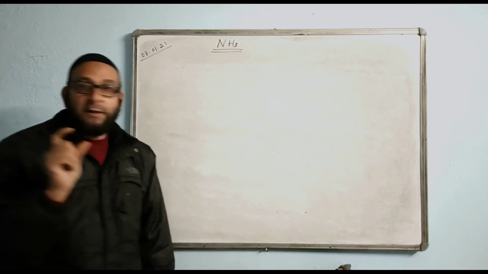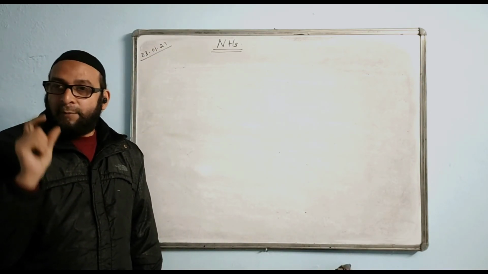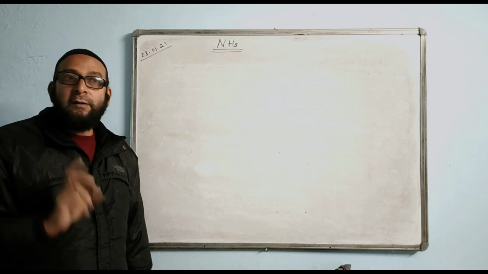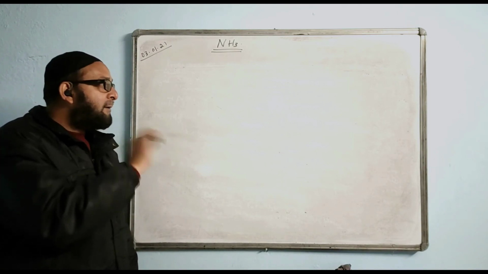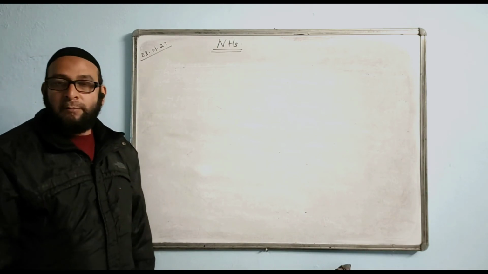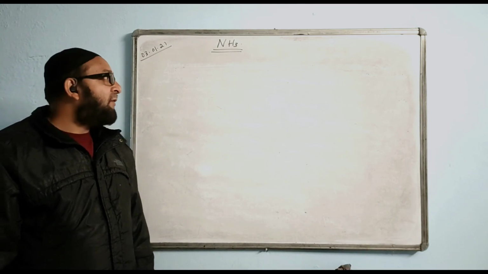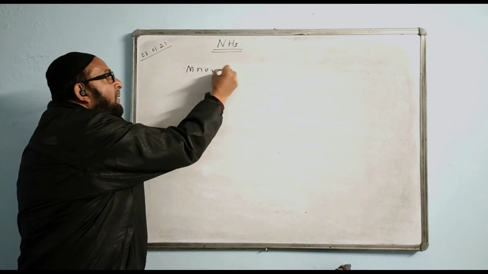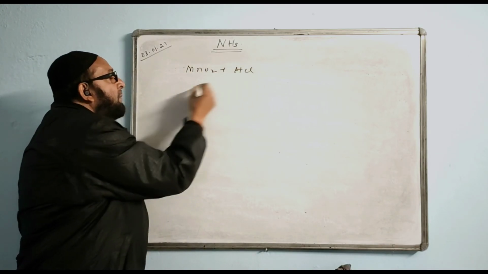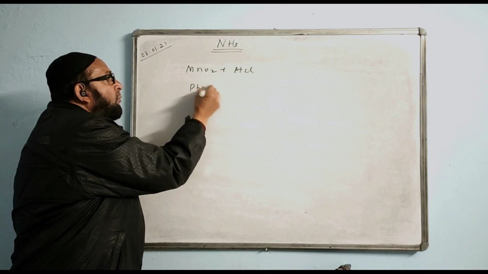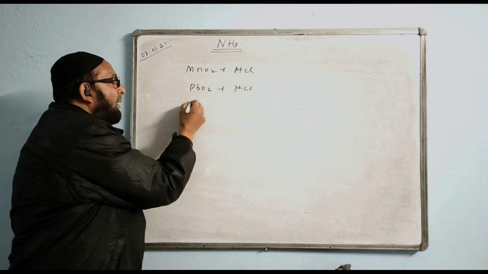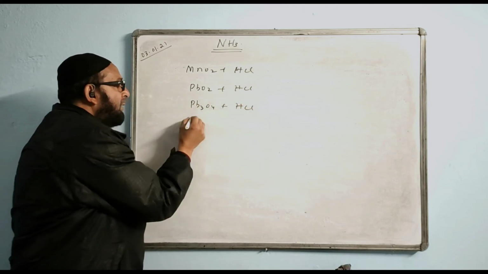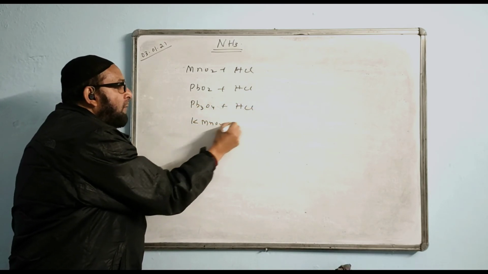Some numbers are magic numbers. If you remember those numbers, you can easily balance. Those numbers you have to learn by heart and by way of practice, you will know what number should come. If I take you back to the HCl chapter, I have written there MnO2 plus HCl, PbO2 plus HCl, Pb3O4 plus HCl, and KMnO4 plus HCl.